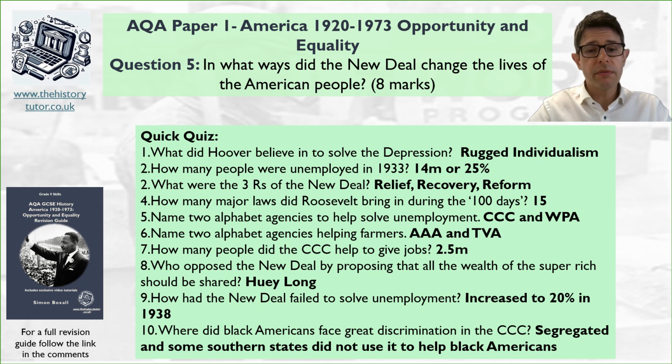So to help unemployment, question 5, there was the CCC and the WPA. And obviously the CCC was very much about civilian corps people volunteering for work. The Works programme was very much a big scheme set up to get people back into work. Alphabet agencies to help farmers. So the AAA was obviously about ensuring that farms managed the amount of food they produced, they could clear debts and solve the problems for farmers so they didn't have to foreclose on their farms.